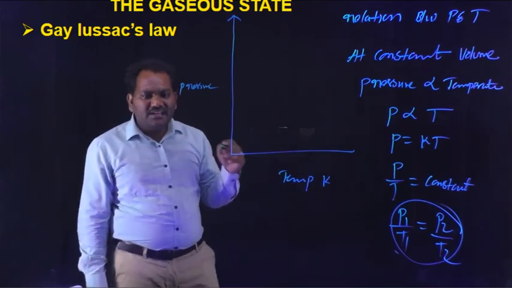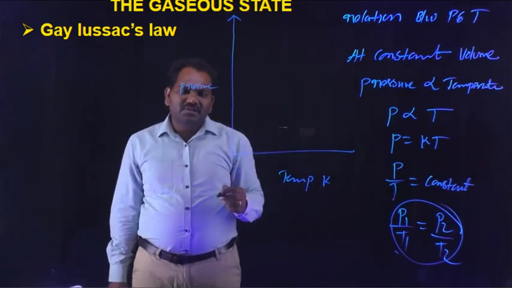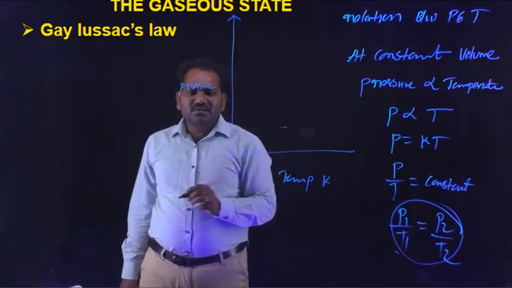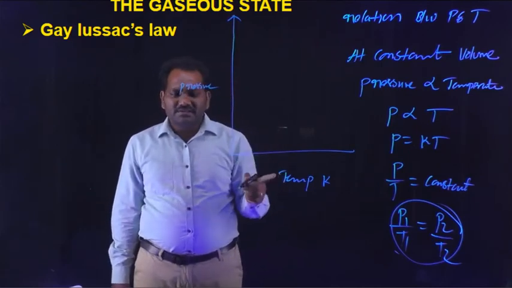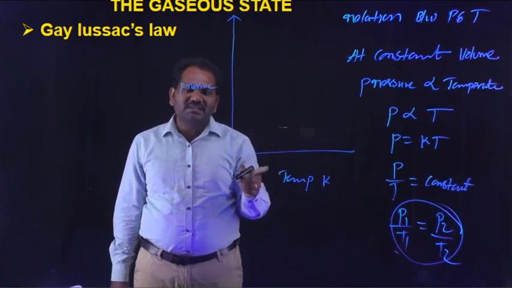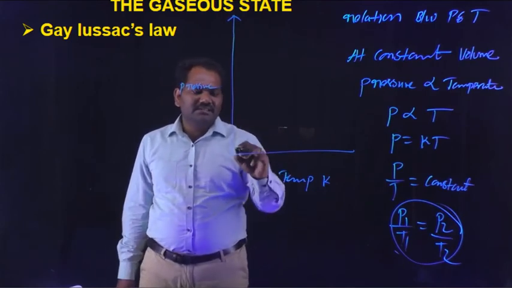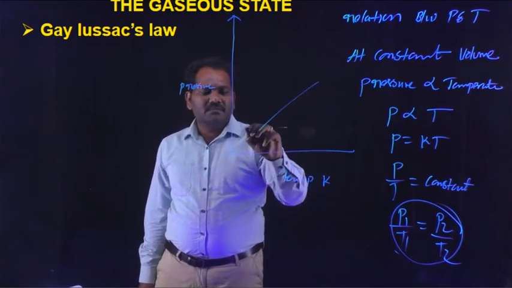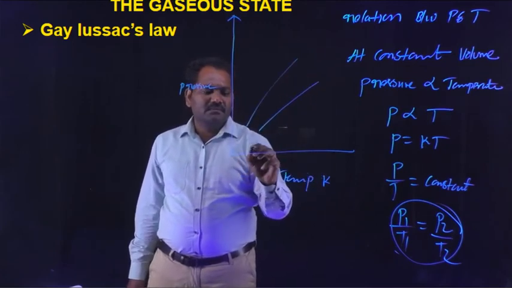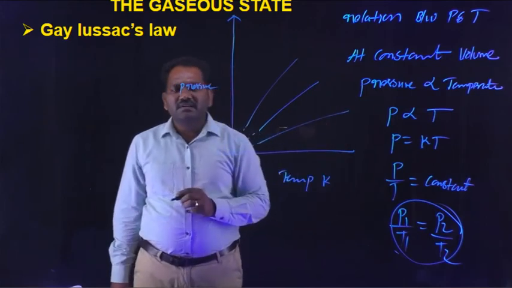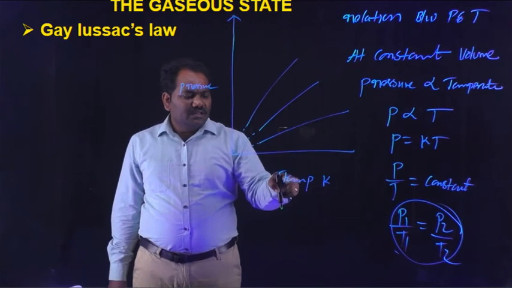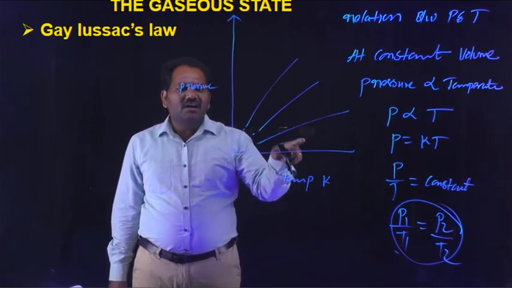Then a straight line is observed. That straight line reaches zero pressure at 0 kelvins. This is the Kelvin scale.